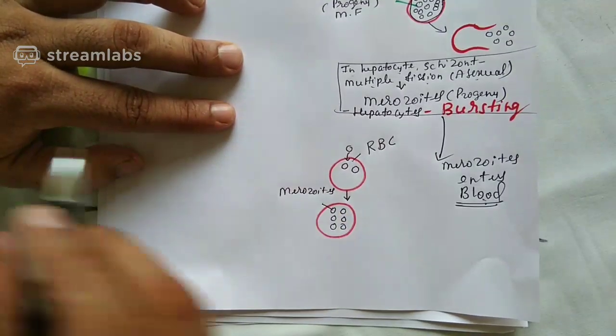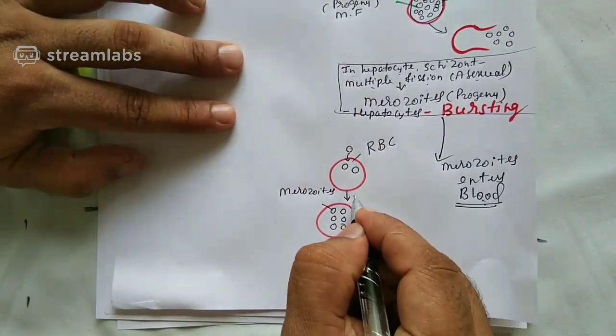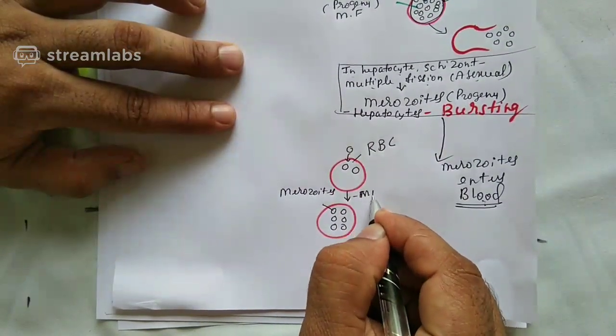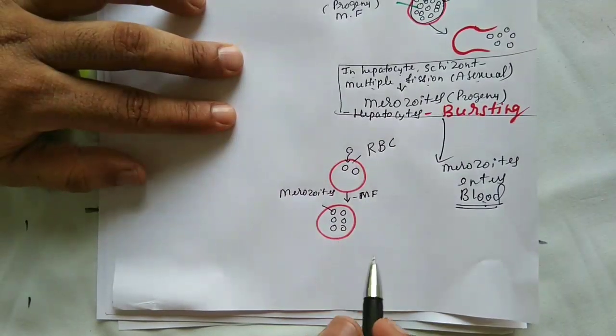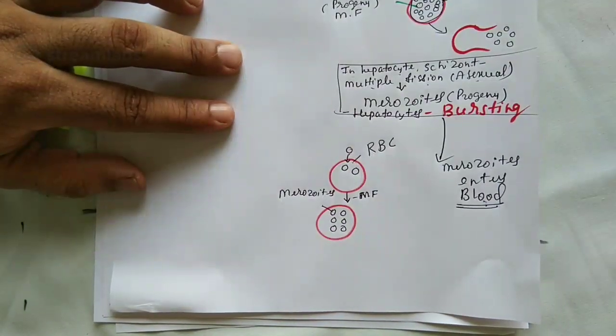Hope the matter is clear. So merozoites divide by MF. What's MF? Multiple fission to become still many what? Merozoites. And now what happens?